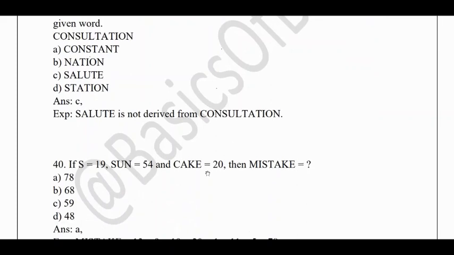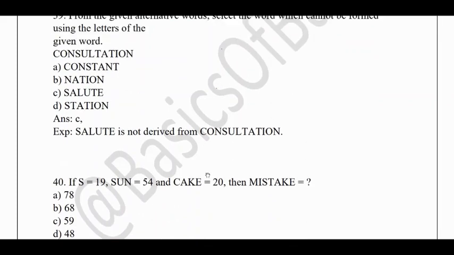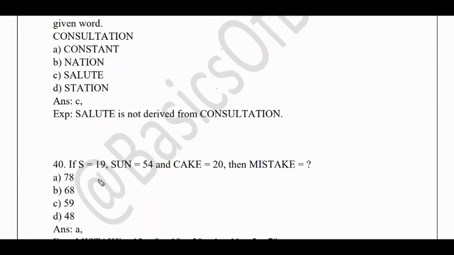The last question for today is: if S is 19, sun is 54, cake is 20, then what is mistake? We need to find the answer. This is also a simple problem. They have already given S is 19, so from this itself you need to know that the letters have been coded as alphabet positions: A is 1, B is 2, like that. For sun, the answer is 54: for S, 19, and for N they have found the value and added to get 54.